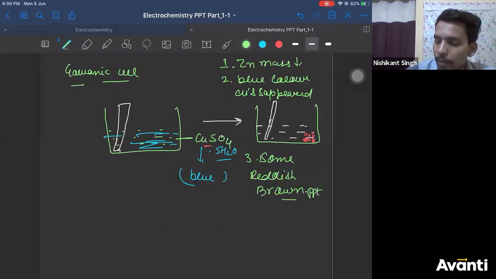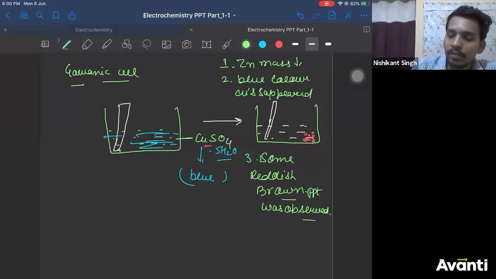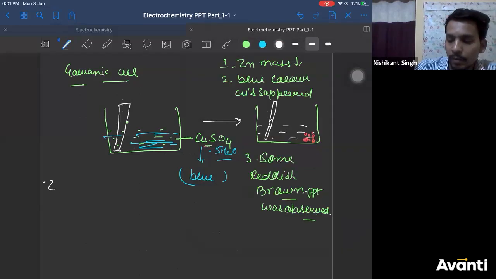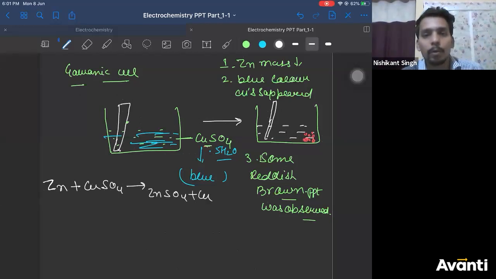Kind of a precipitate only. Now what did we conclude from this? We concluded that the zinc electrode and the copper sulfate are reacting with each other. So how are they reacting? Zinc is reacting with copper sulfate to give zinc sulfate plus copper. This is what we concluded, right?